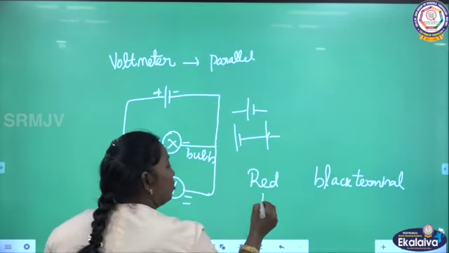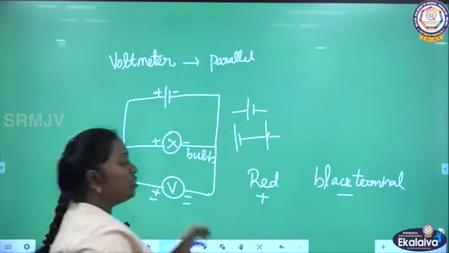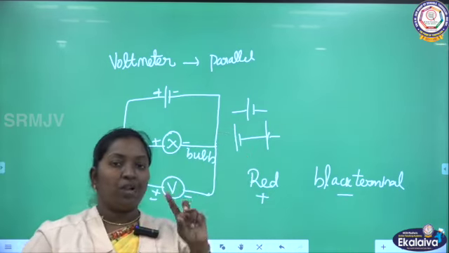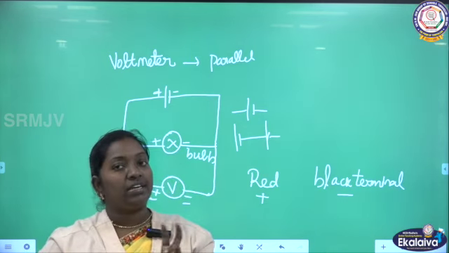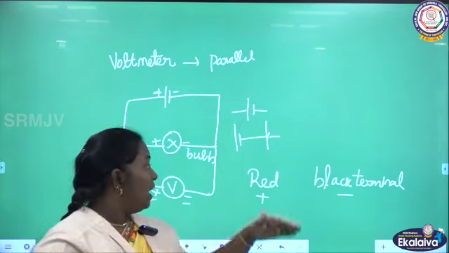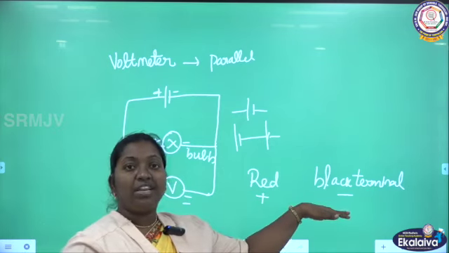The instrument is made with two terminals, one red and another black. The red represents the positive terminal, and the black represents the negative terminal.